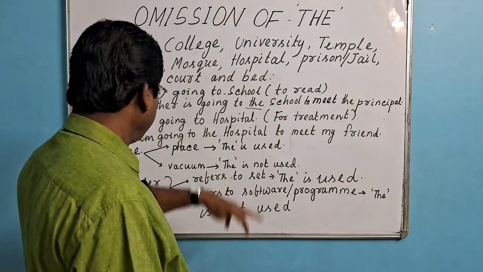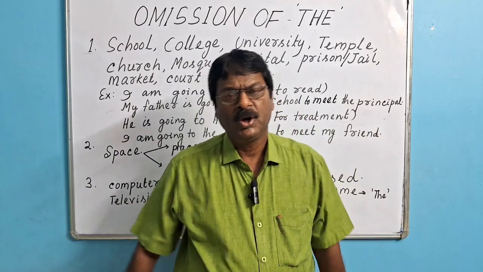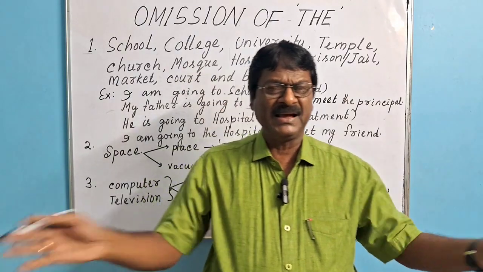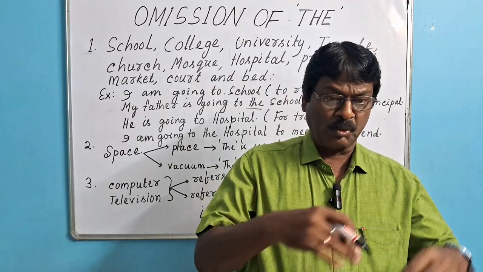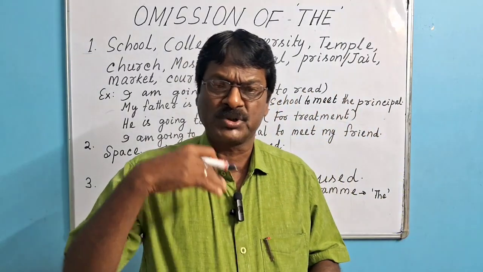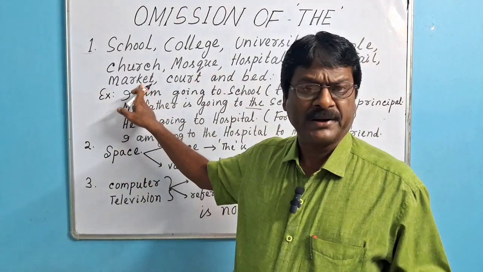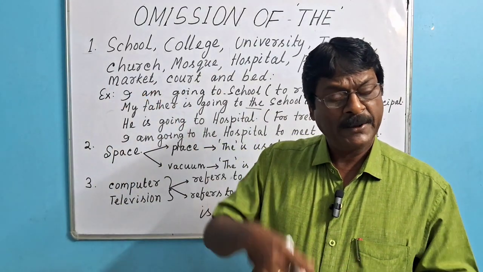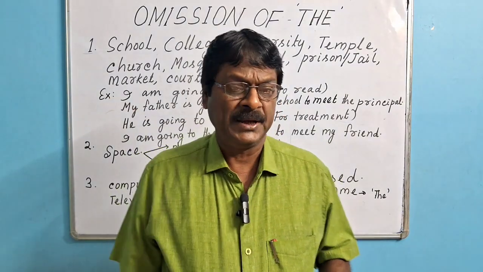Similarly, you can take another example, market. Market is a place where buying and selling activities are carried on. If someone is going there to buy something or to sell something, "the" will not be used before the word market. But if somebody is going there for some other purpose, then "the" will definitely be used.